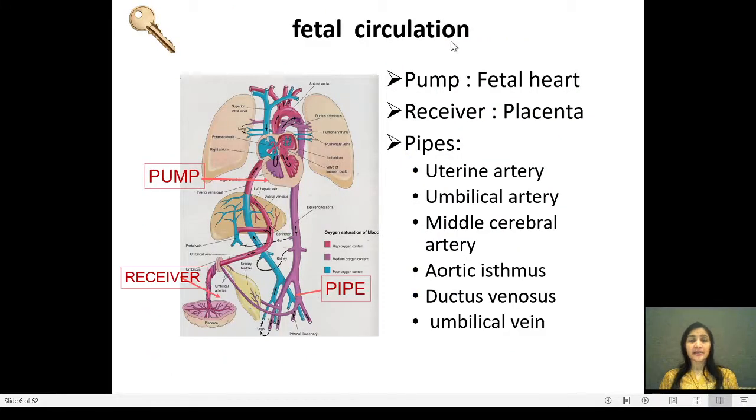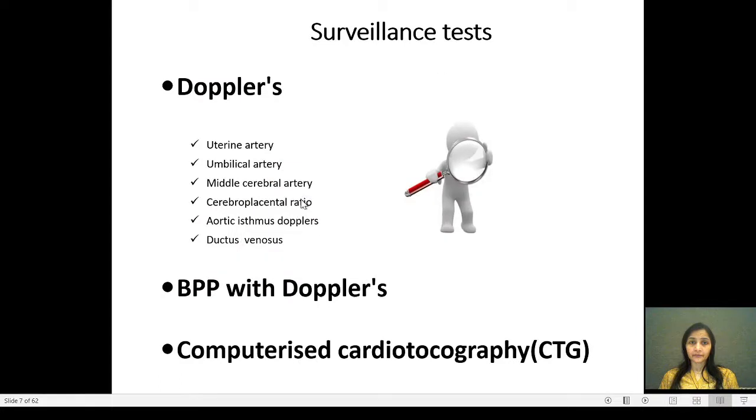The third key concept is fetal circulation. So whenever we do Dopplers, the main aim is to understand the relationship and the fine play between the pump and the receiver. So the pump is the fetal heart and receiver is the placenta, and pipes are the small conduits that connect with these two organs. So when we do Dopplers, we try and understand how the receiver and the pump are behaving in relation to each other. The way we do this is by doing Doppler of various arteries and veins.